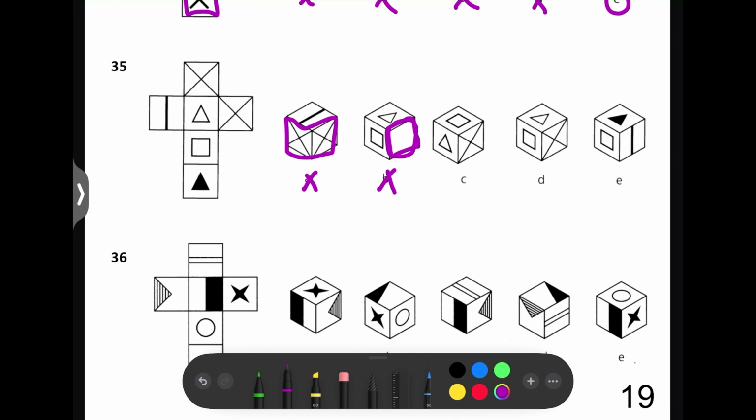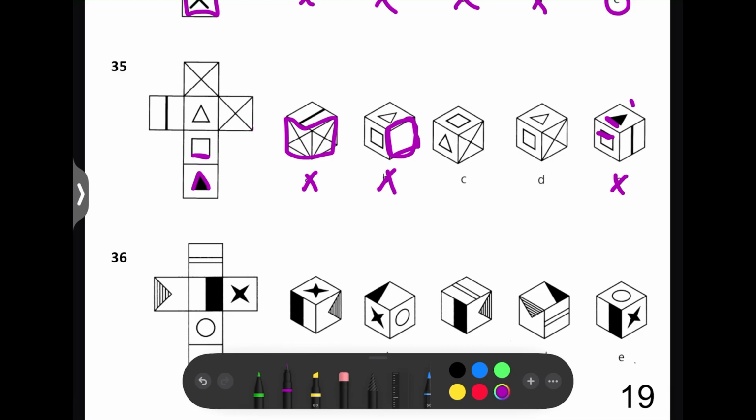We can also eliminate E because, as you can see, the bottom of the triangle is in line with the square, when here the point of the triangle is in line with the square.